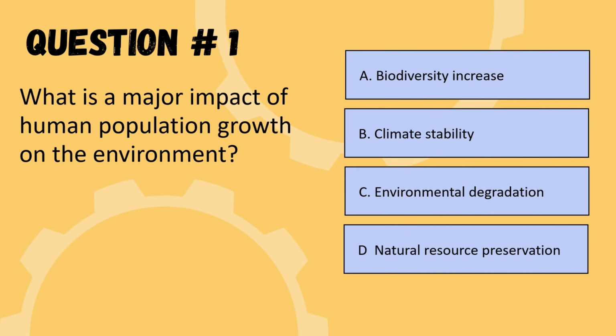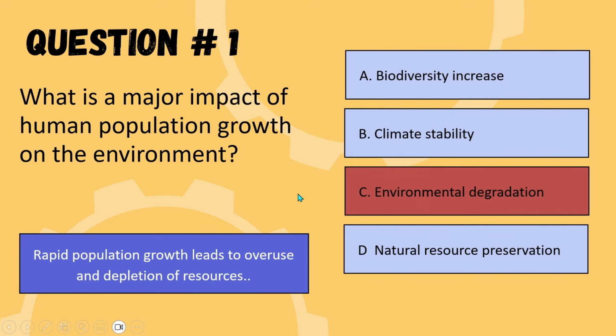So our first question is, what is a major impact of human population growth on the environment? The options are biodiversity increase, climate stability, environmental degradation, or natural resource preservation. So the correct option is option C, environmental degradation. You can see the explanation in the blue box. So we are moving to the next question.